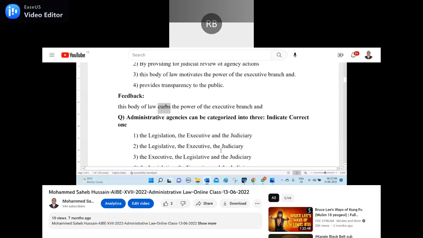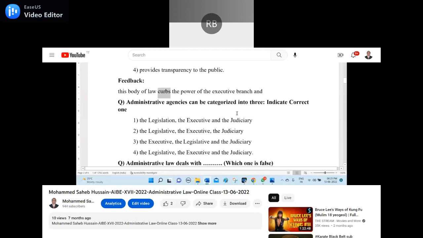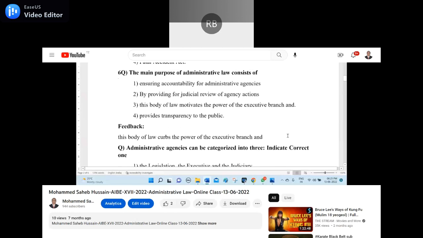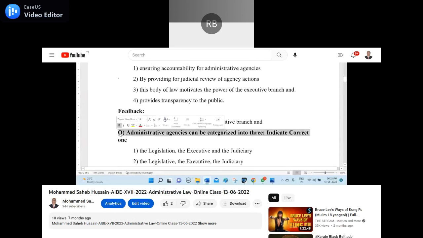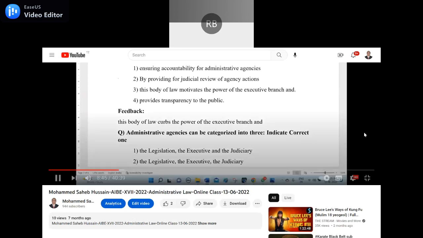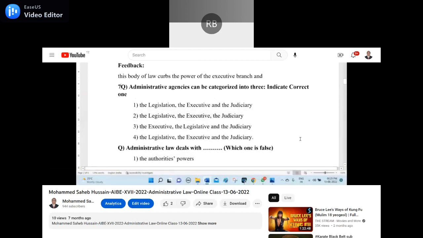Anyone can unmute and read? Administrative agencies can be categorized into three. Indicate the correct one. The legislative, the executive, and the judiciary. The legislative, executive, the judiciary. Executive, legislation, and the judiciary. The legislation, the executive, and the judiciary.